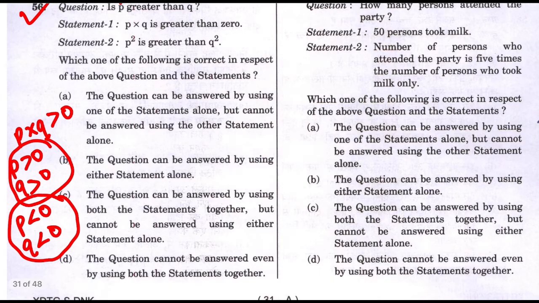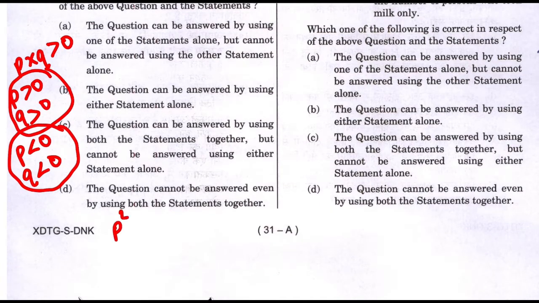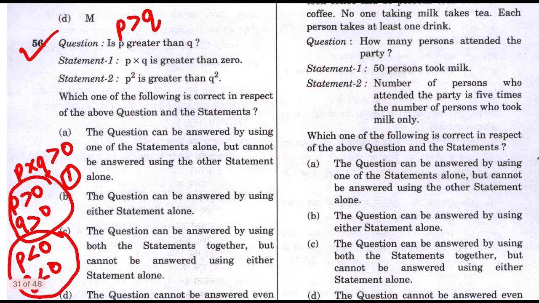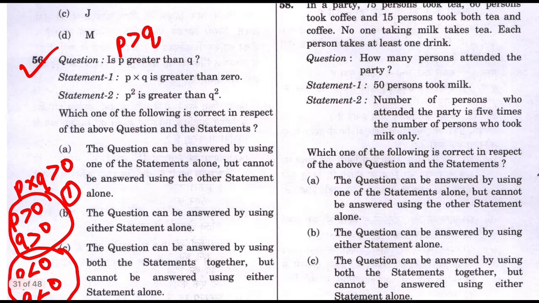The second statement is P square is greater than Q square. Let's take the first case, when P is greater than 0, Q is greater than 0, and P square is greater than Q square. Then you could simply put P as 3 and Q as 2, right? If you put P as 3 and Q as 2, both of the statements are true. P square is greater than Q square will also be true. So in that case, you can say yes, P is greater than Q.